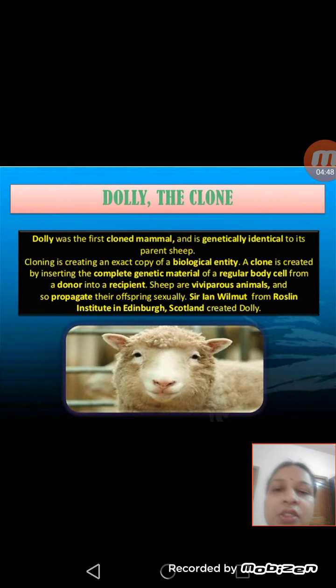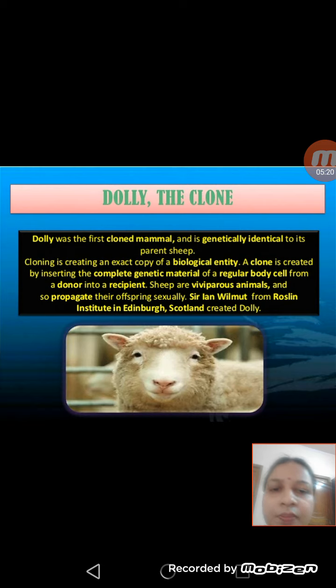Now the next topic is Dolly the clone. Firstly you should know what is a clone. Cloning is the production of an exact copy of a cell, any body part or a complete organism. This means a clone is an exact copy of the parent organism. Dolly was the first cloned mammal and is genetically identical to its parent sheep. Cloning is creating an exact copy of a biological entity.